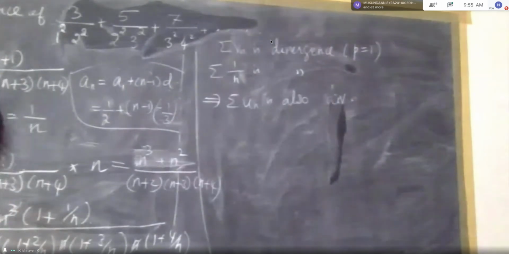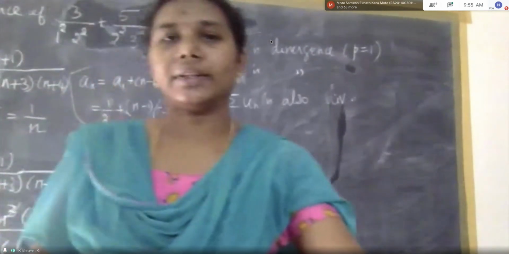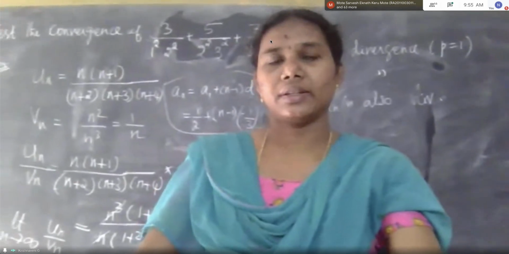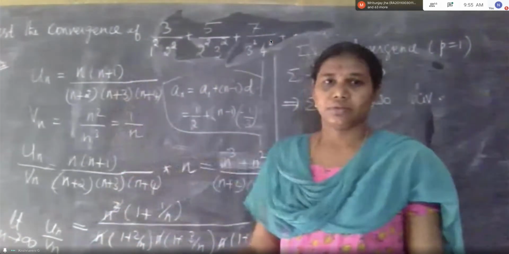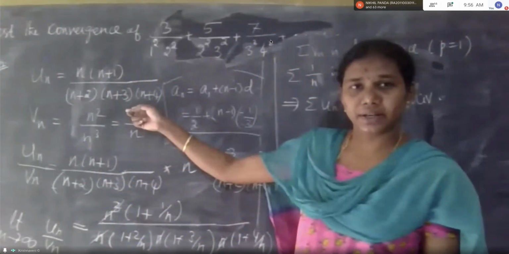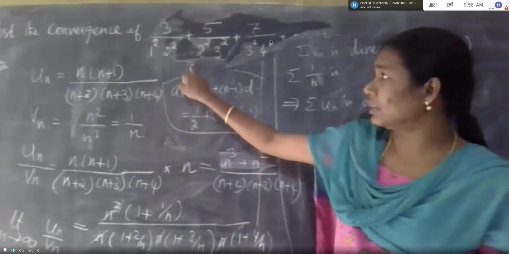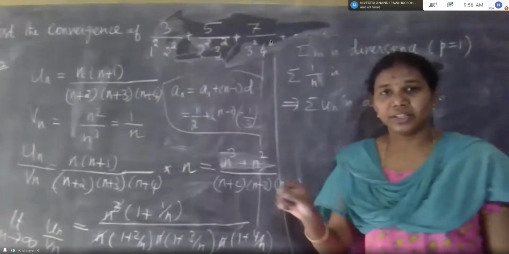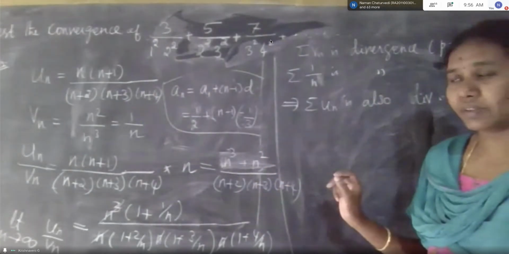Next problem. First we have to write the correct nth term. In case we make any mistake here itself, the answer will come fully wrong. First we have to write the correct nth term. This is the second problem. The third problem. If anything is not visible clearly on the board, please ask me. One second, I will tell you.